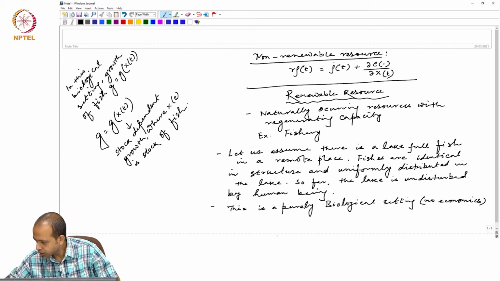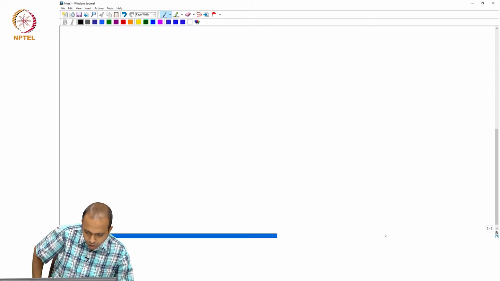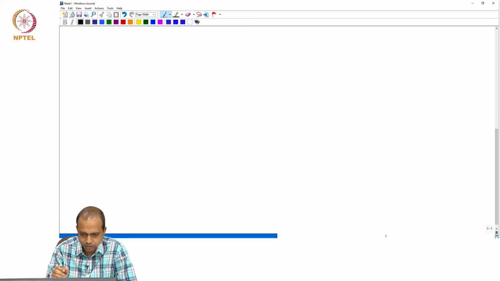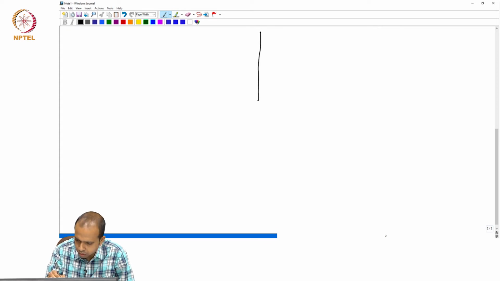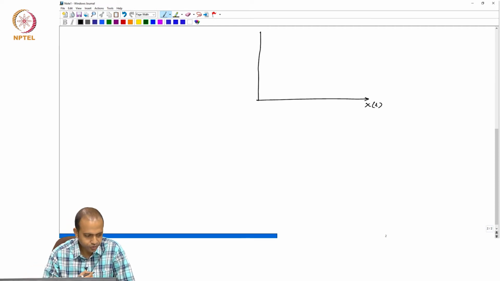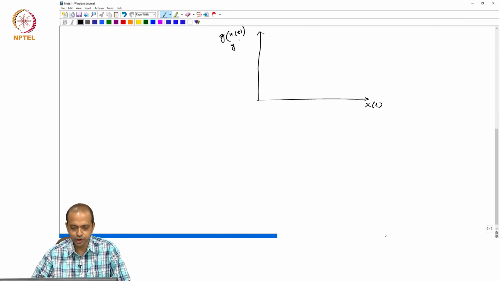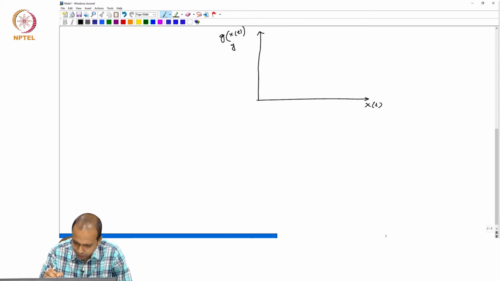Now, if we plot this growth path diagrammatically, let us say that in the x axis we are measuring stock, and in the y axis we are measuring growth, which is G as a function of x t, and also the yield, Y. Then the typical growth function looks like this.